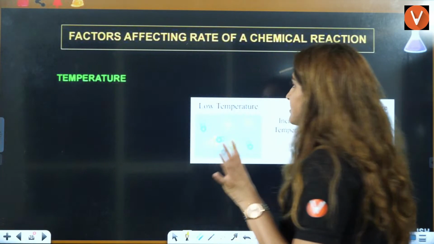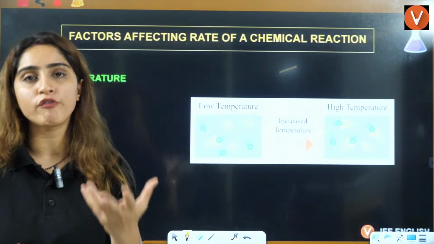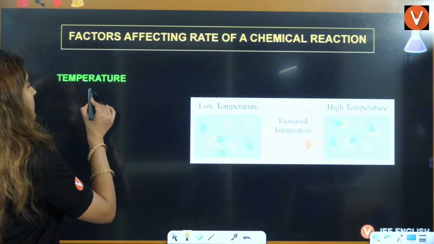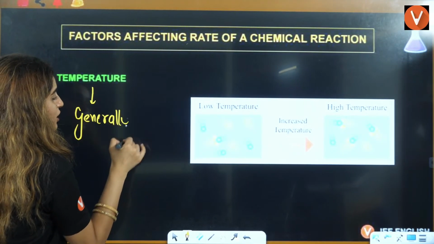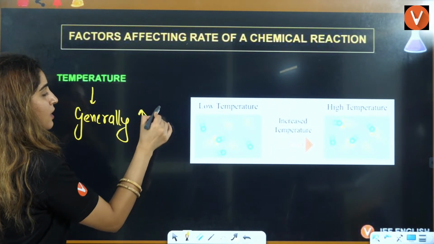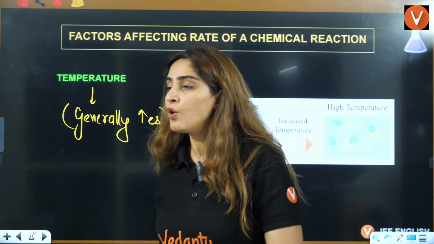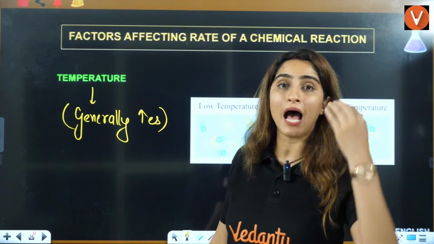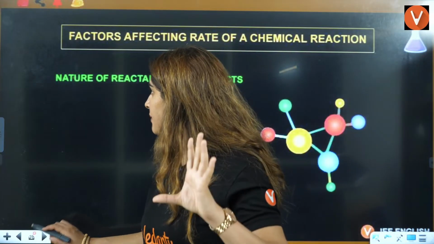Second dependency is the temperature. On temperature, the rate of reaction generally increases. I am saying generally increases, but we will also study how it increases. We'll study some graphs related to that in our chemical kinetics chapter. This is just an overview.